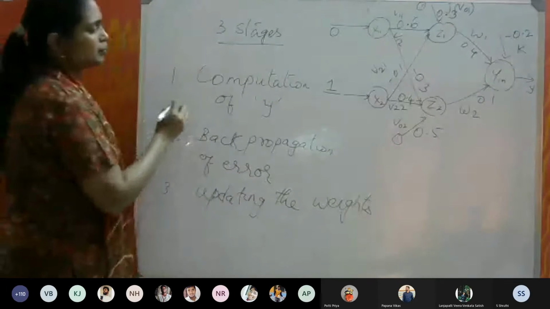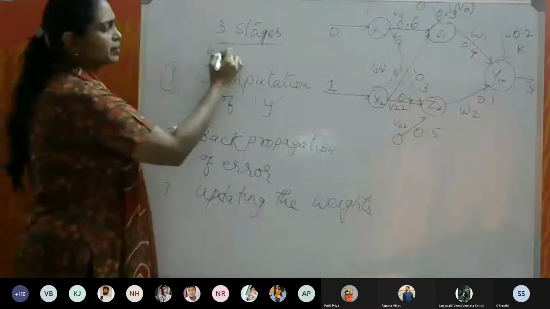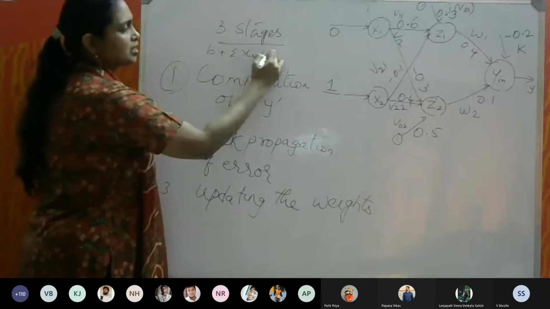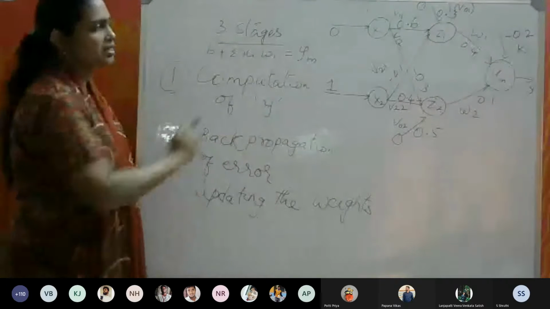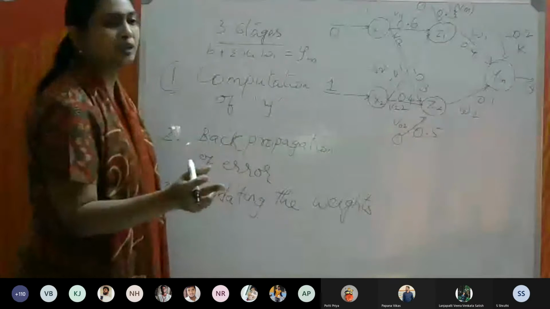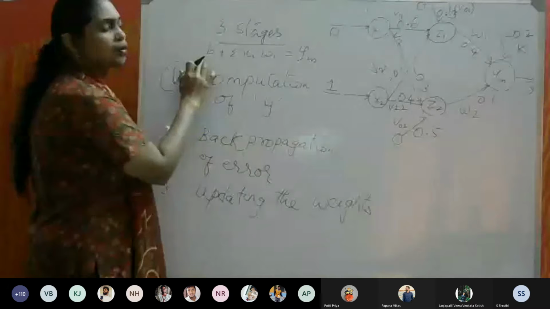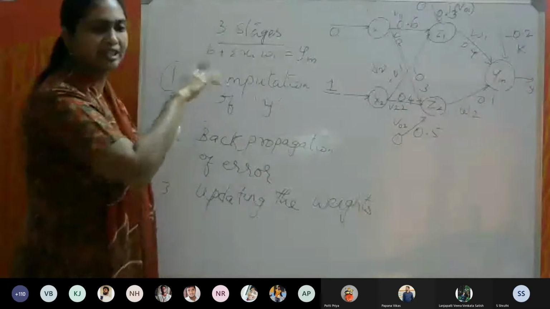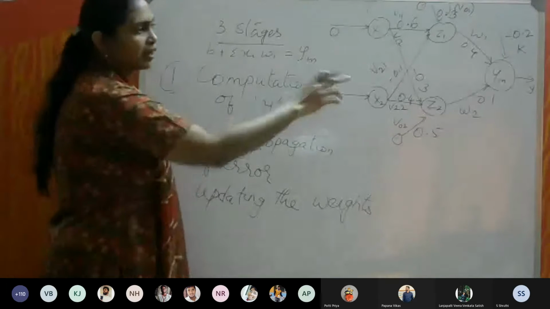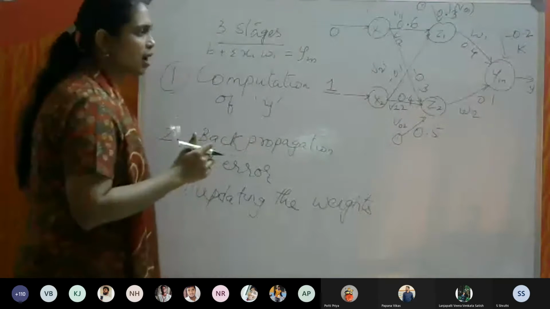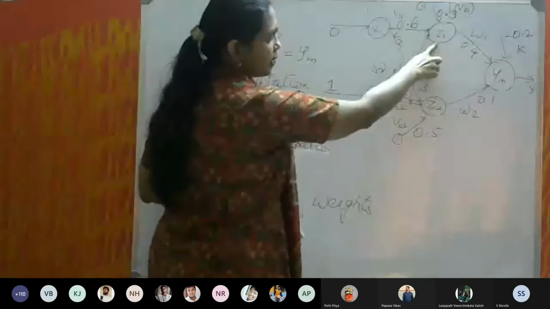Okay. So now the computation of y, we know we have to use b plus sigma xi wi is equal to y in. We have to find this y in and apply the suitable activation function and get a value for y. So we all know how to use this formula. We have done in the previous classes how to do this. So by using that, we are going to find this. So in this case, first we will have to find the y in.